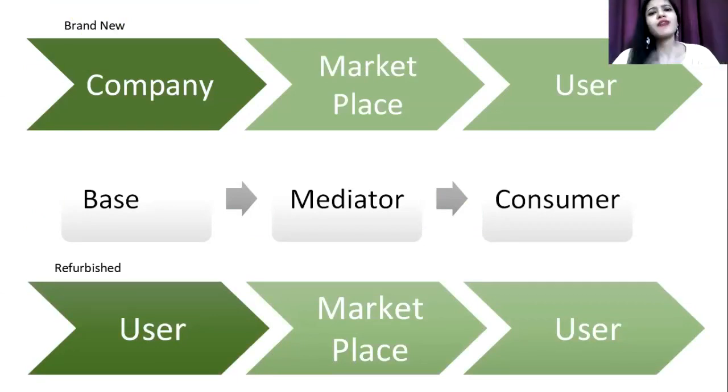In short, a refurbished product is nothing else but an extension of brand new. Where brand new ends, the user ends up owning a gadget, and it is launched to another place where it is resold to another user. This is known as refurbishment. Now, there is a difference. Where does the difference lie? The difference mainly lies in the testing sites. It's not that the testing parameters differ. No, the testing parameters are absolutely the same.